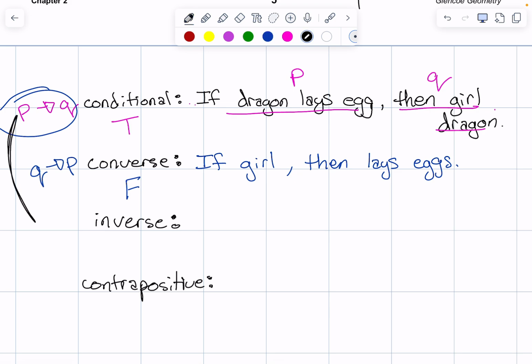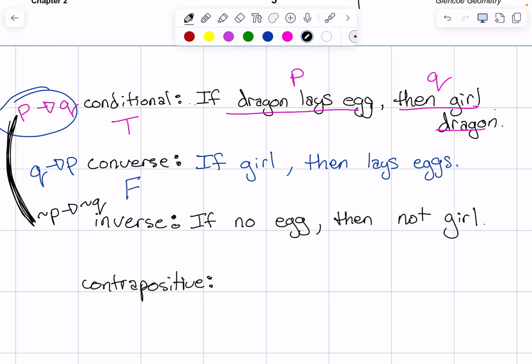The inverse is the opposite. I always say the first one and the third one go together because they're in the same order, except they are not. That's the squiggle part. Squiggle P and squiggle Q. Not. So they go in the same order as the first one. If not a girl, then no eggs. Okay, if my dragon doesn't lay eggs, does that mean it's not a girl? If you guys don't have children, does that mean you're not girls? No. Right? False. If no eggs, then not girl.